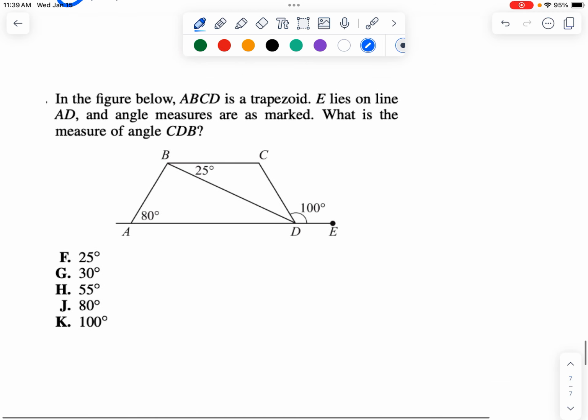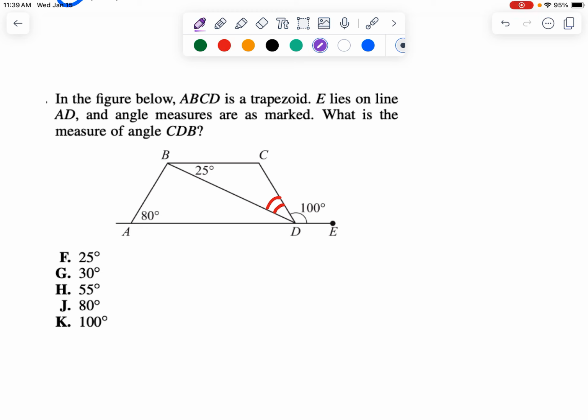Last one, in the figure, ABCD is a trapezoid. E lies on the line AD, and the angle measures are marked. What is the measure of angle CDB? So we're trying to find CDB. We're trying to find this one right here. Okay, so the key to this problem is a few things.